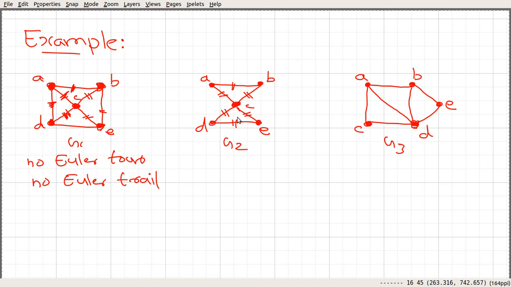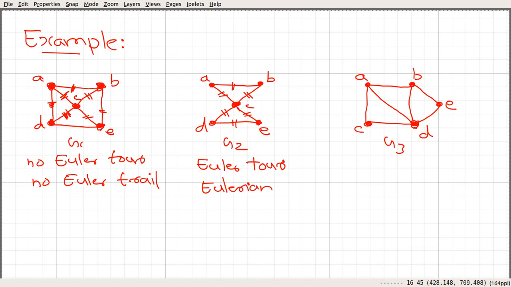In this case we are able to find a trail that starts from A and went back to A. So here you can see that this graph has an Euler tour. Since this graph has an Euler tour, then it does have an Euler trail. So this graph is Eulerian, since it has an Euler tour.